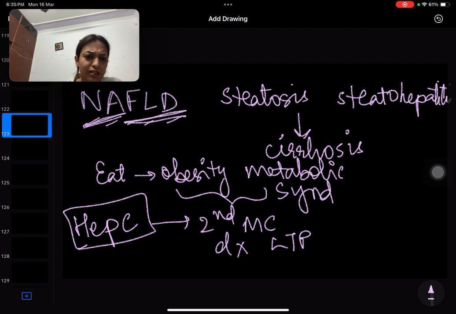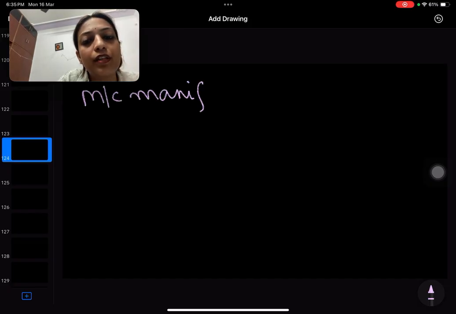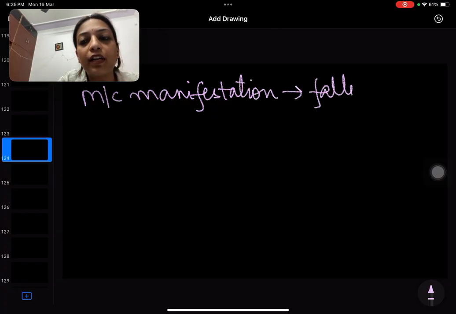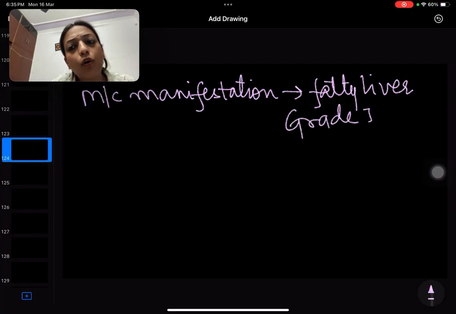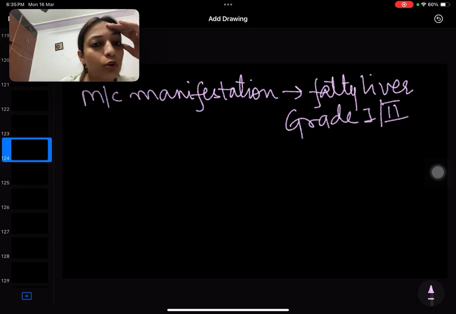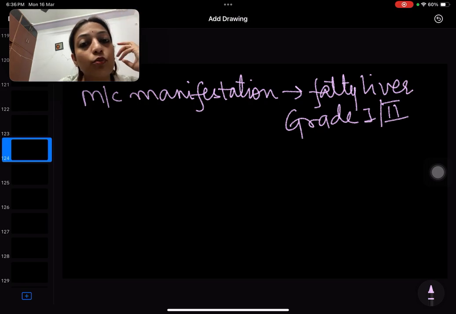Okay. What is the most common manifestation? Most common manifestation is what we see in every single patient, that is fatty liver. If you have followed patients in your ER, you will realize that every second patient has at least a grade 1 or a grade 2 fatty liver. Grade 3 is still rarer, but grade 1 and grade 2 is so common in ER, and it is such an incidental finding, patients don't even know. Most common manifestation is this. So in ED, it is an incidental finding.